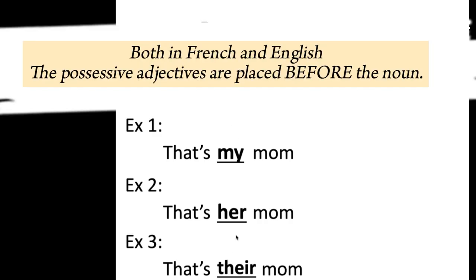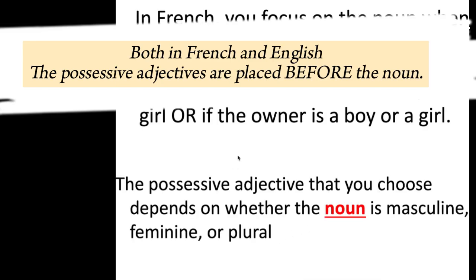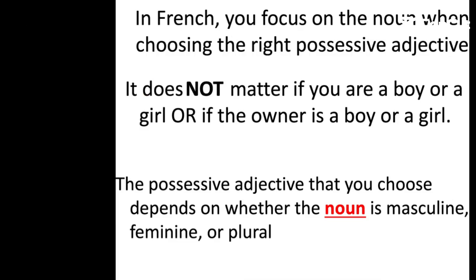In French and English, it is similar to the place where you put the possessive adjective, which is before the noun. It's not after. Mom is the noun in the sentence, and "my," which is the possessive adjective, goes before. So in French, again, remember that you need to focus on the noun when you're choosing the right possessive adjective.